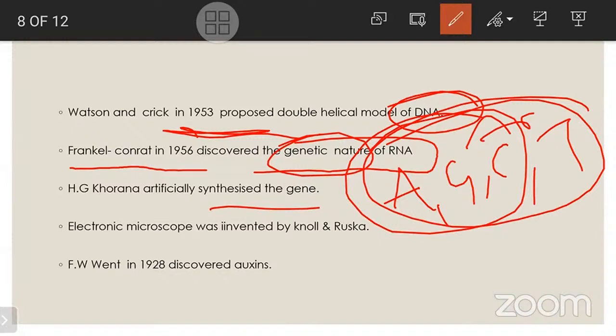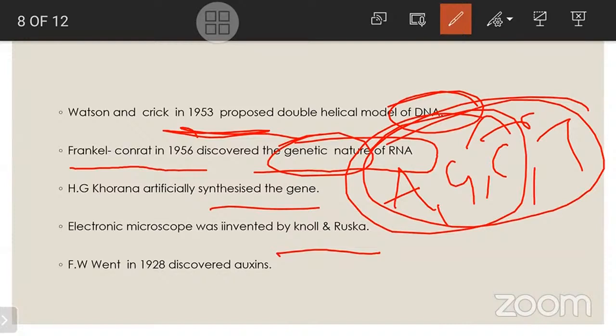And next, the electron microscope was invented by Knoll and Ruska. Here they play a major role. Once the electron microscope was invented, we started studying metabolic activities in detail in the cell, whether a bacterial cell, virus cell, or human being, every living organism. How the different metabolic pathways happen was identified clearly by the invention of the electron microscope by Knoll and Ruska.